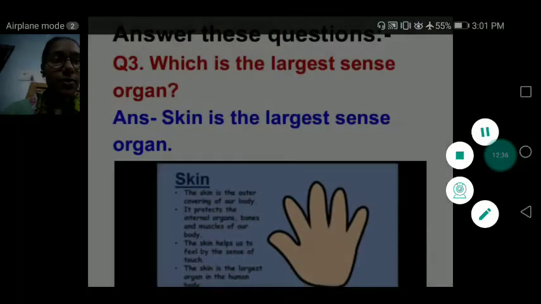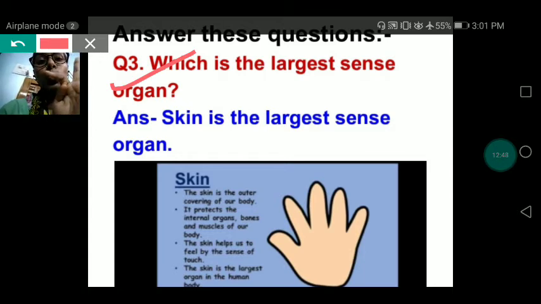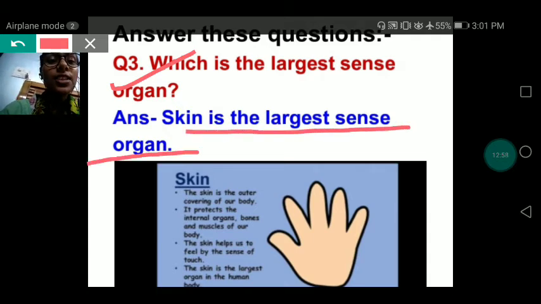Understood? Next, which is the largest sense organ in our body? The 5 sense organs are eyes, nose, ears, skin and tongue. Then which is the largest sense organ? Skin is the largest sense organ because it is from top to bottom. Yes, from head to toe, skin is there. So skin is the largest sense organ.